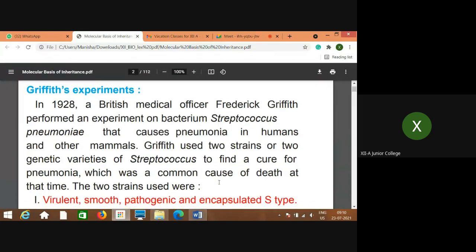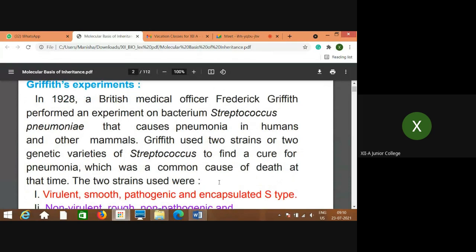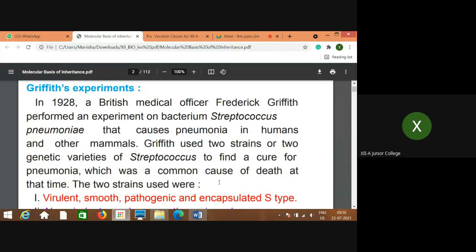Now, what are the two strains? I'll repeat this again. Griffith was a medical officer, and he observed that the common cause of death at that time was pneumonia. So he was studying the reason, and he knew that the bacterium Streptococcus pneumoniae is responsible for this disease.